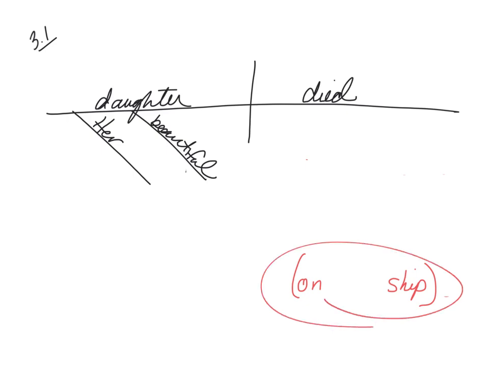Now, on her father's ship, does that describe the daughter or does it describe where she died? It describes where she died. So that's where my angle bracket is going to go. On. Ship. Okay. Her. Well, let's place fathers. Fathers is describing whose ship it is.